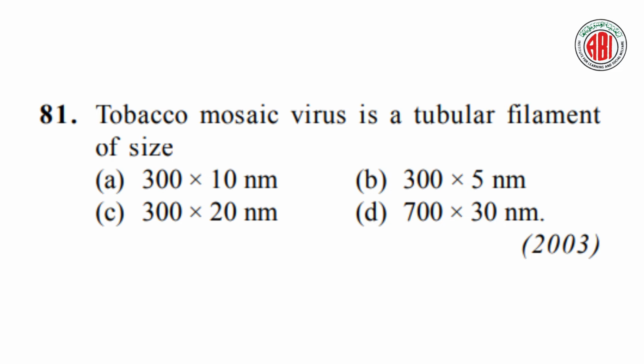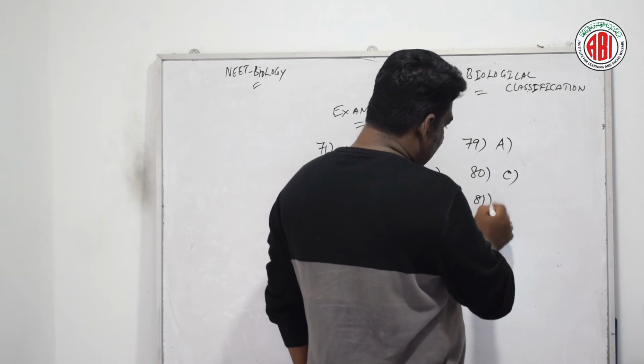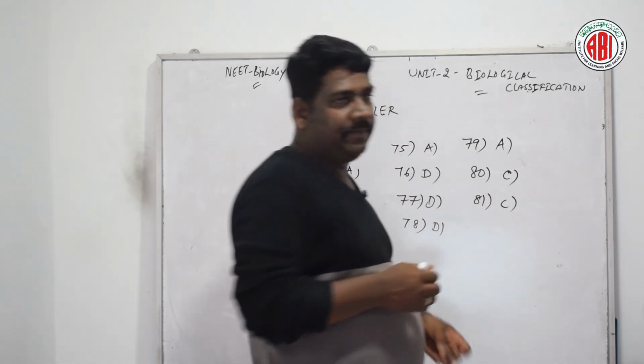Tobacco mosaic virus is a tubular filament of size. Here are four different options given: 300 into 10 nanometer, 300 into 5 nanometer, 300 into 20 nanometer, 700 into 30 nanometer. Let us see the right answer for this question. According to question number 81, the right answer is option C.